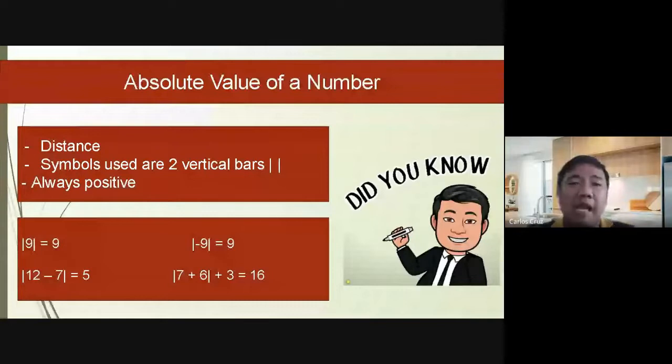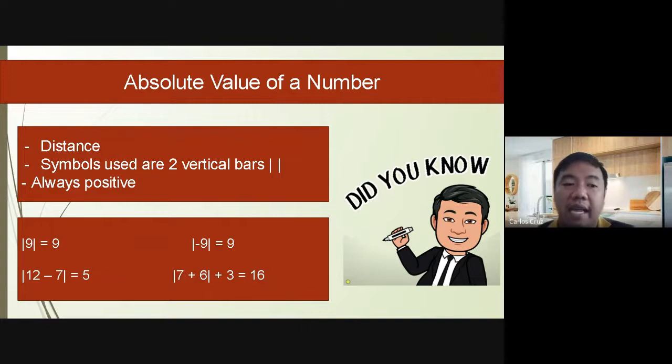So, last part will be the absolute value of a number. What is the absolute value of a number? So, this is the distance symbols used. The absolute value is about the distance. So, most probably, this will always be positive. Okay? So, symbols used are 2 vertical bars. At yun nga, it's always positive. So, vertical bars, then 9, that will be equal to 9. So, the absolute value of negative 9 is still 9.